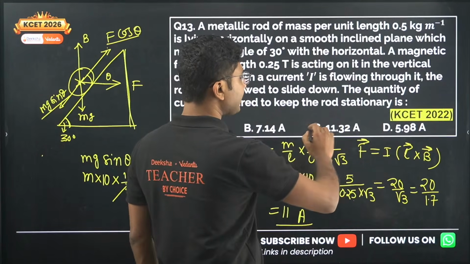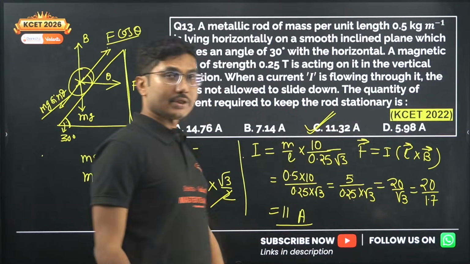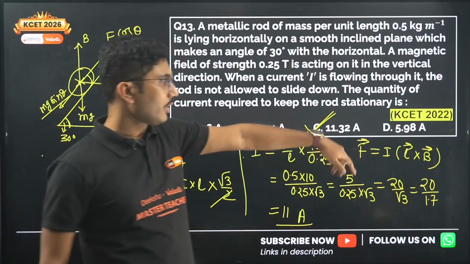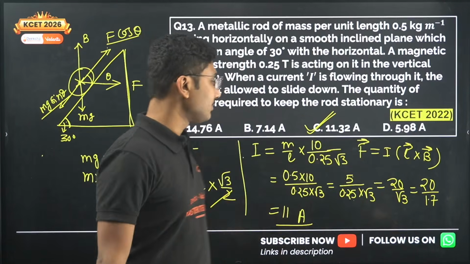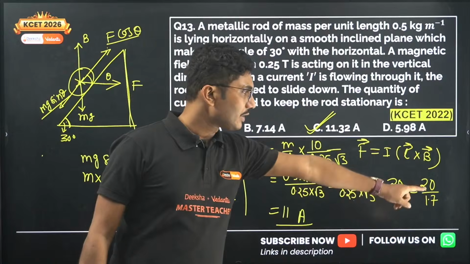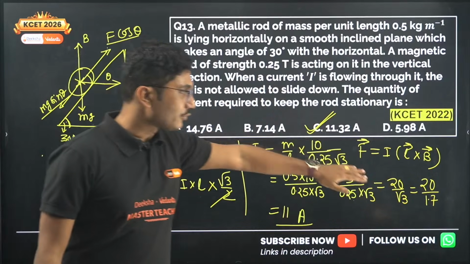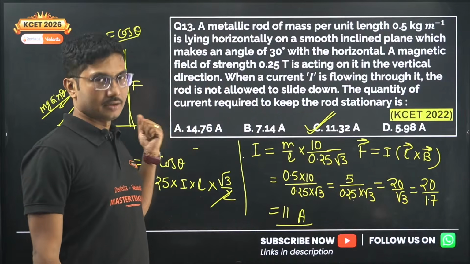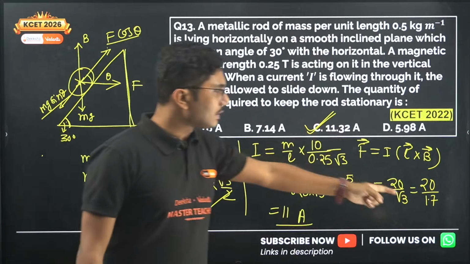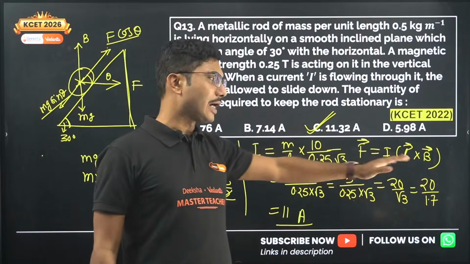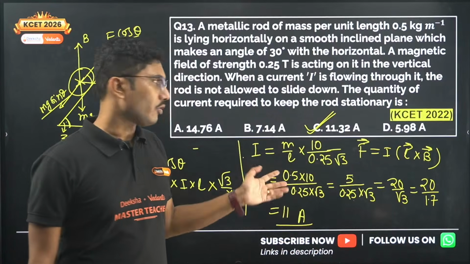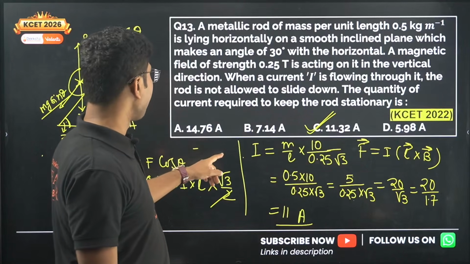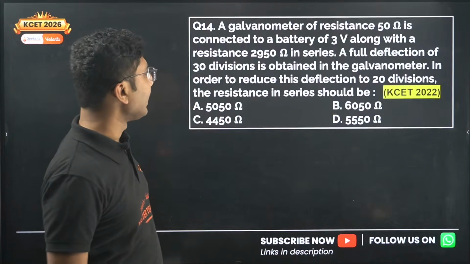So if you see all the options, only one option fits the description, that is option C. So this is how you can approximate your answers. After solving, you need to check whether it is actually matching. If it is 1.5 or 1.4, then it could have been 14 or 15. But because it is very close to 2 but not exactly 2, the answer should be slightly more than 10. That is 11 we have taken, and our answer is clearly 11.32 ampere. Now let's move on to the next question.